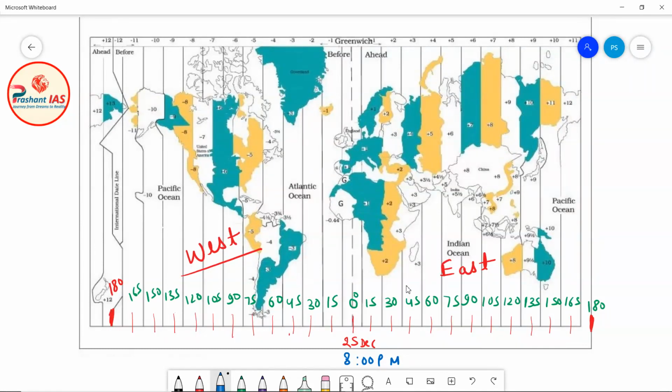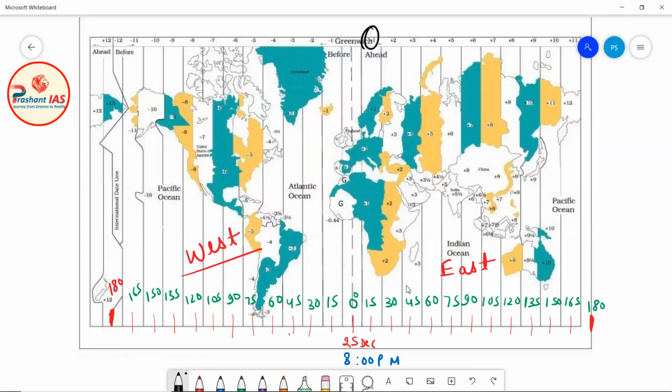Now let's see what will be the time at different places. I have told you that all the places which are to the east of the prime meridian will be ahead in time. For example, the time difference between 0 degree and 15 degree east will be 1 hour.